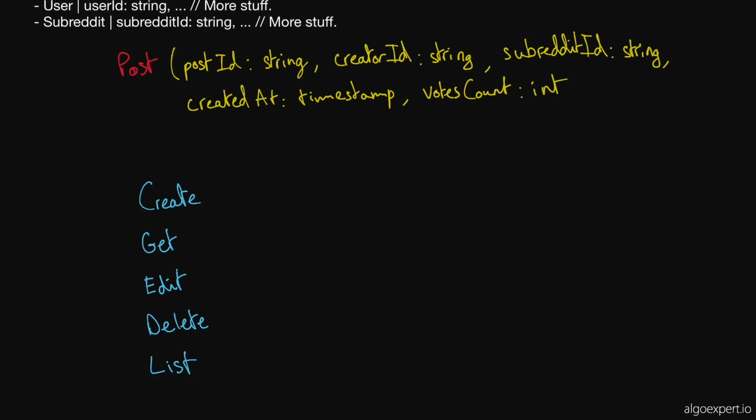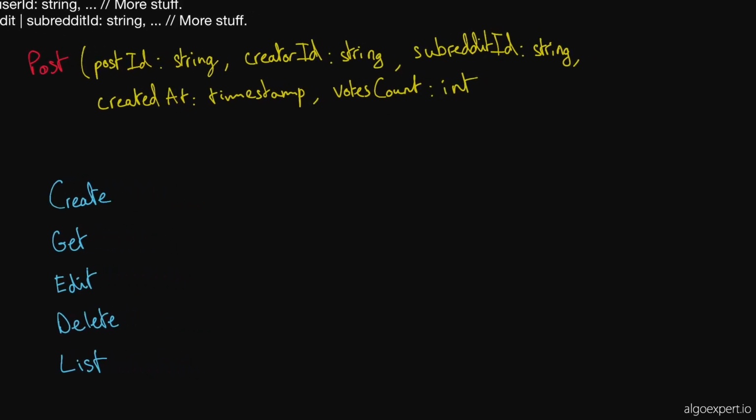Do we want to show the number of comments on a post at any point in time? Like, we certainly want to show the comments, but do we want to show the number of comments? I think we do. Yeah, we want to be able to say that this post is very popular or very controversial, right? So even a post that might be at a low vote count might have a lot of comments, and so we probably want to be able to display that. Okay, so then I'll put comments count here.